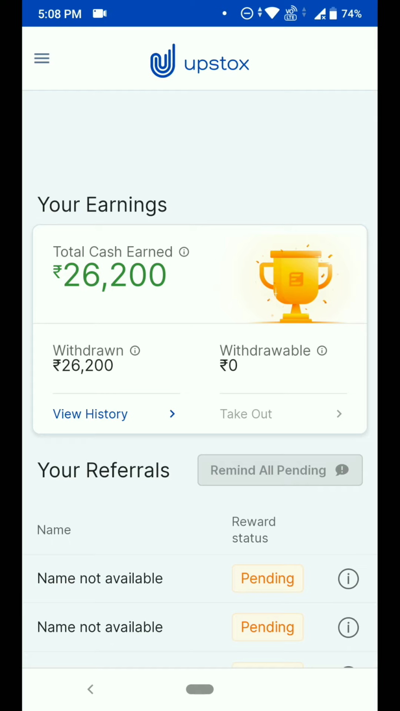Once you tap on it, enter your mobile number and enter the amount you want to withdraw. Just enter the complete amount. There are no hidden charges to withdraw the money.